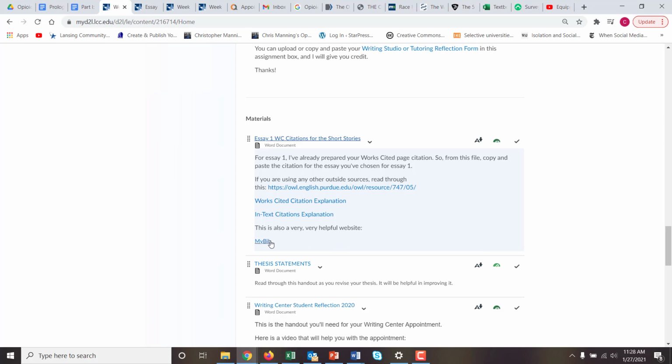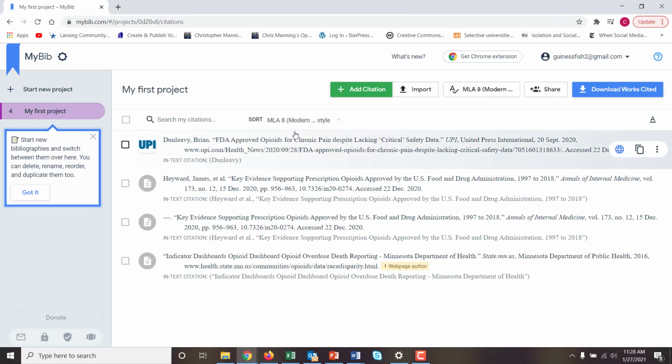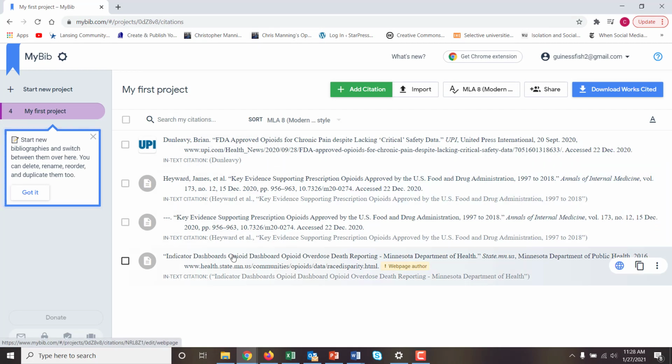I also have what's called MyBib. I've actually been building a works cited page for a separate project, and I create a lot of citations using MyBib. It's a free product. I think it's more like I'm using the website, but it's actually also a Chrome extension. You can learn more about that if you'd like.